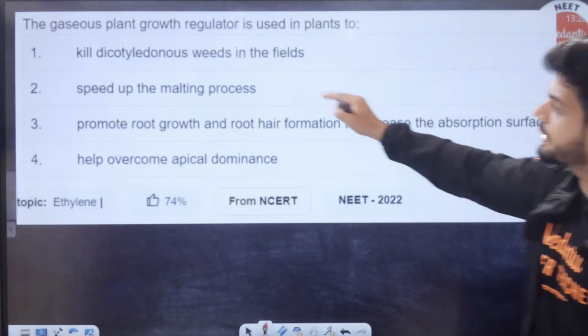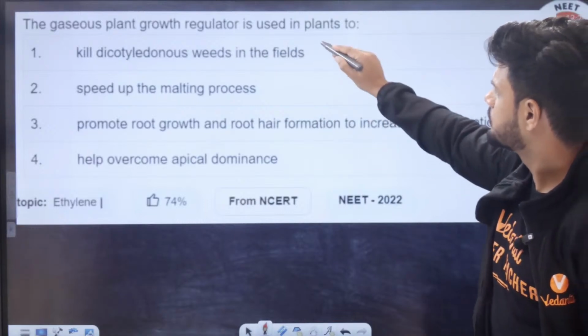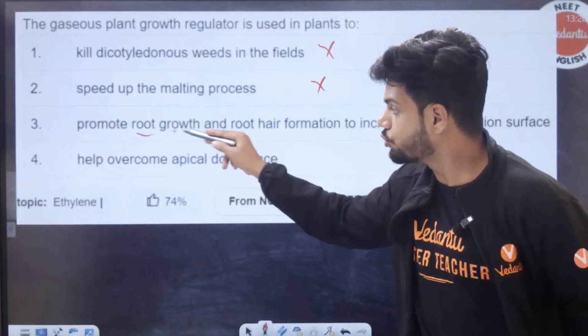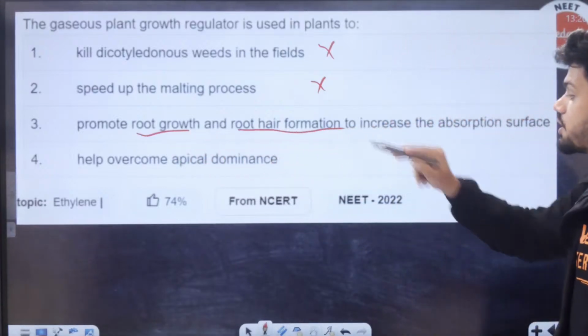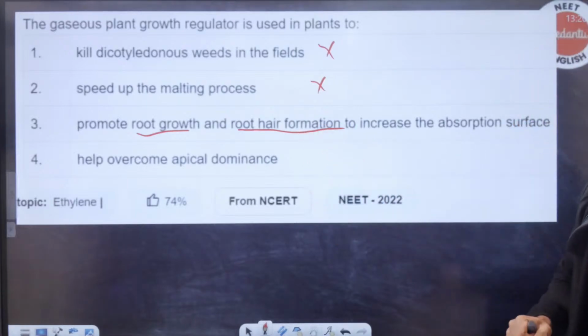See, the gaseous plant growth regulator is used in plants for what? See here: promote root growth and root hair formation. So if you read the statement very carefully, you can tell me it is root hair formation.